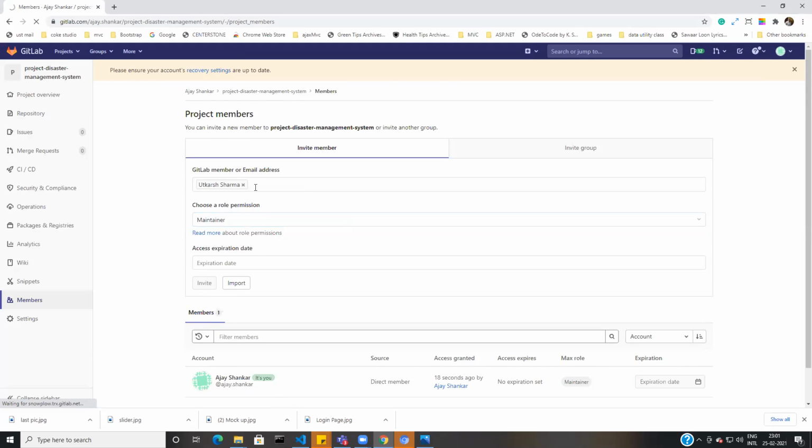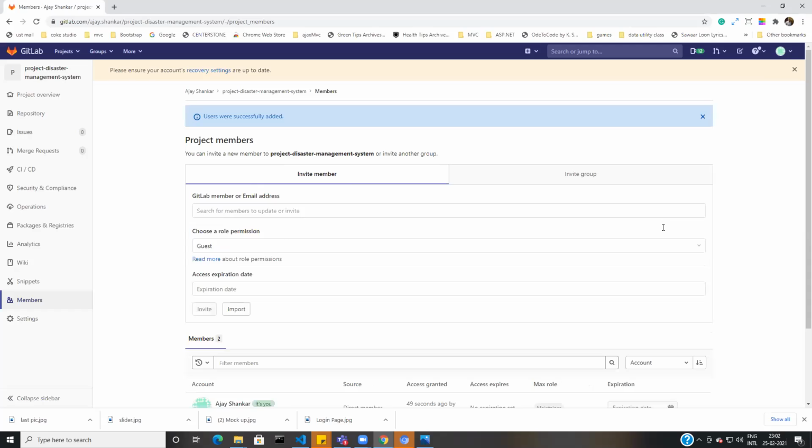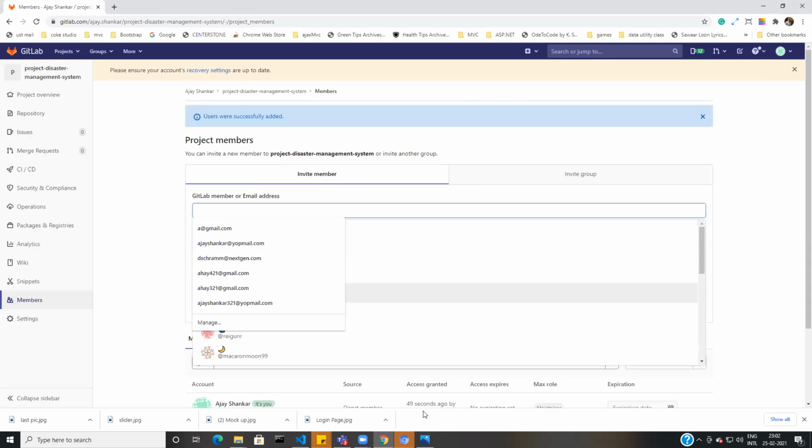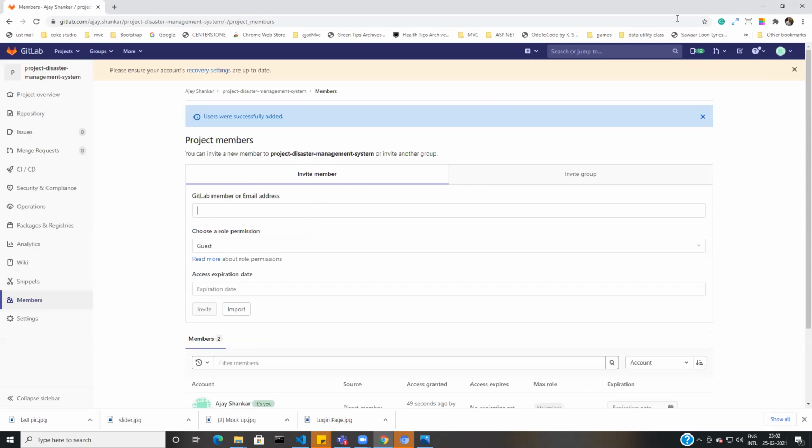Okay, so one by one, can everyone tell me the email address by which you have created your GitLab account, or you can chat me simply on Zoom. Is my voice audible to everyone? Hello, Garima, Harshit, Shiv, Shubham. Yes, sir. Okay, can you give me your email address by which you have created your GitLab account, or your GitLab username? Sir, I haven't created that account yet.